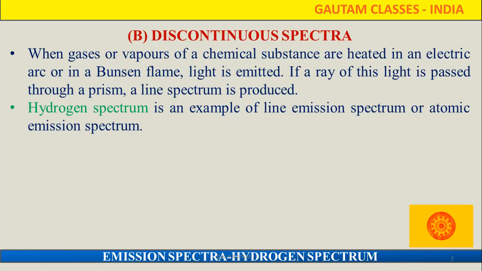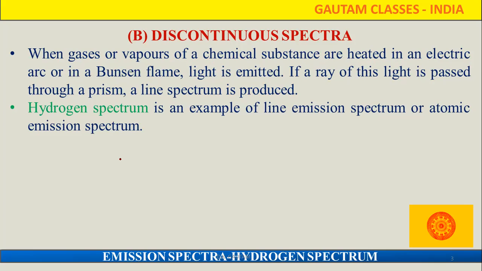What about the discontinuous spectrum? In the discontinuous spectrum, when gases or vapors of a chemical substance are heated in an electric arc or in a Bunsen flame, light is emitted. If a ray of this light is passed through a prism, a line spectrum is produced. So those are the discontinuous spectrum.